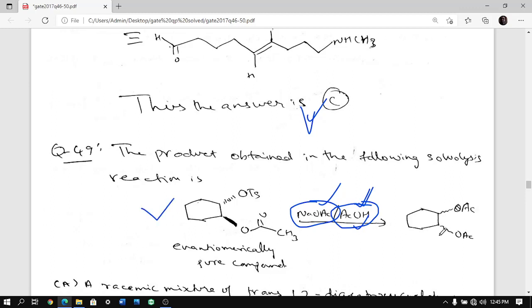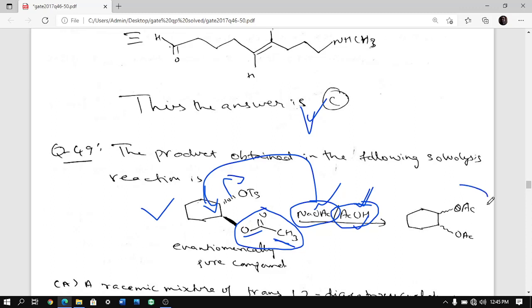They are asking what kind of product is formed. That means OAc is already there. This is OAc. Ac is acetate. Aceta means CH3 next to the functional group. So since it is an ester, next to that is CH3, it is acetate. So here also acetate will come. So this OAc minus will attack here. OAc minus will attack here. OTs will leave, and you are getting diacetate.